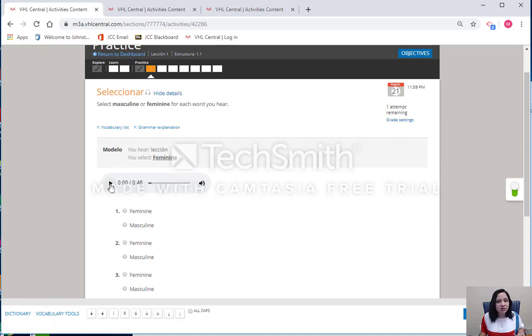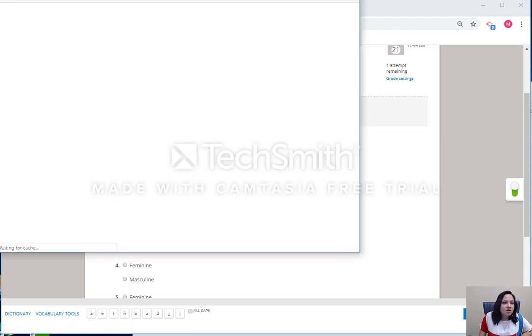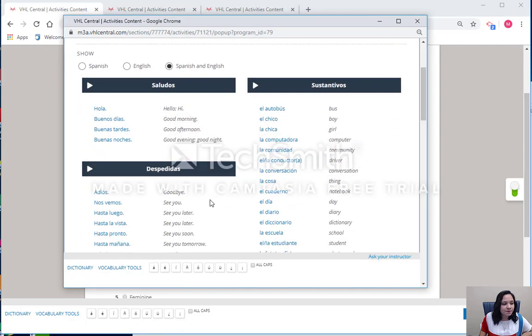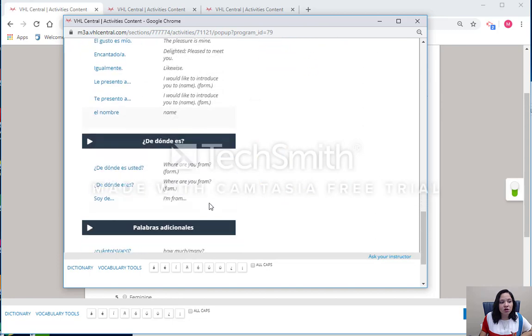For example, let's play it. Number 1: computadora. So it's saying computadora. What if I don't understand the word? I don't know what it's talking about. Please go here to the vocabulary list, and all of the words are coming from here.